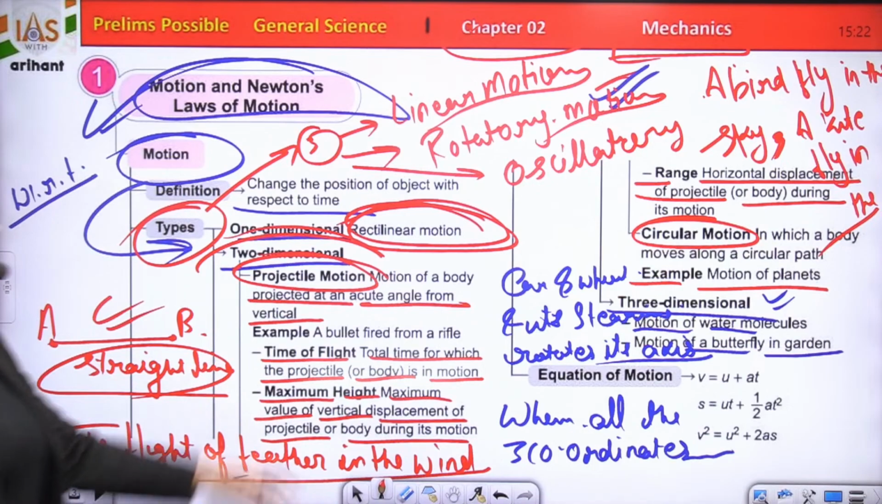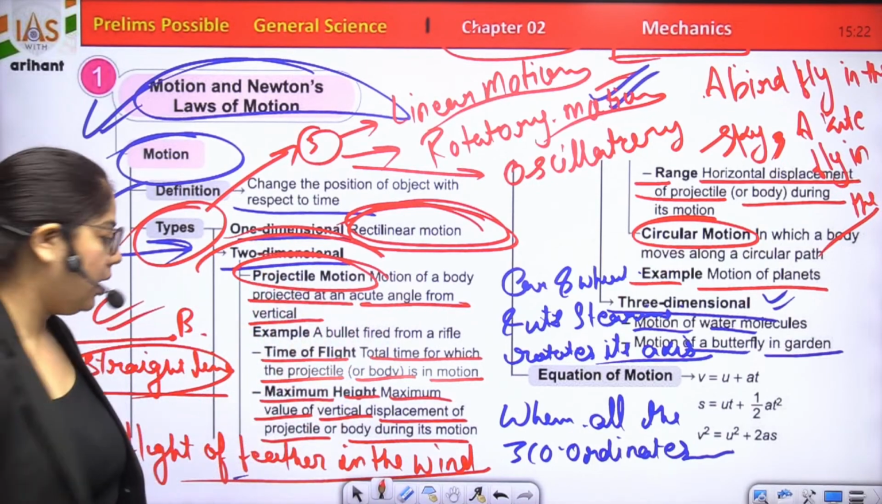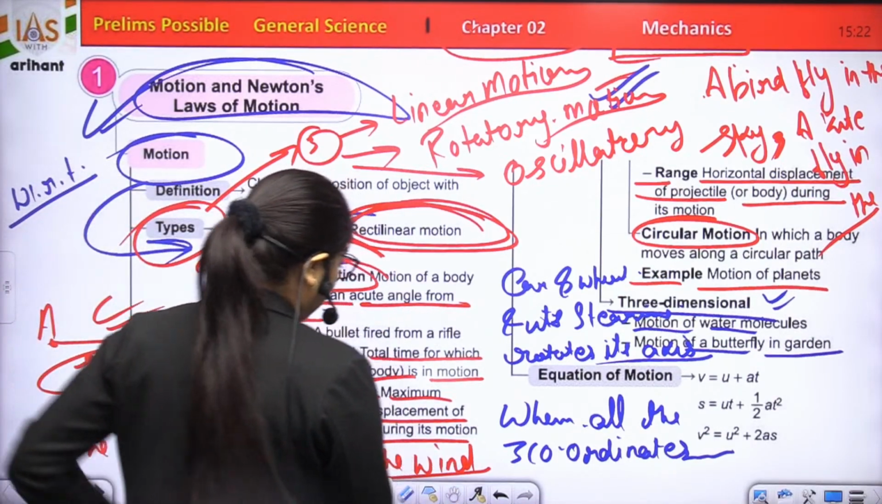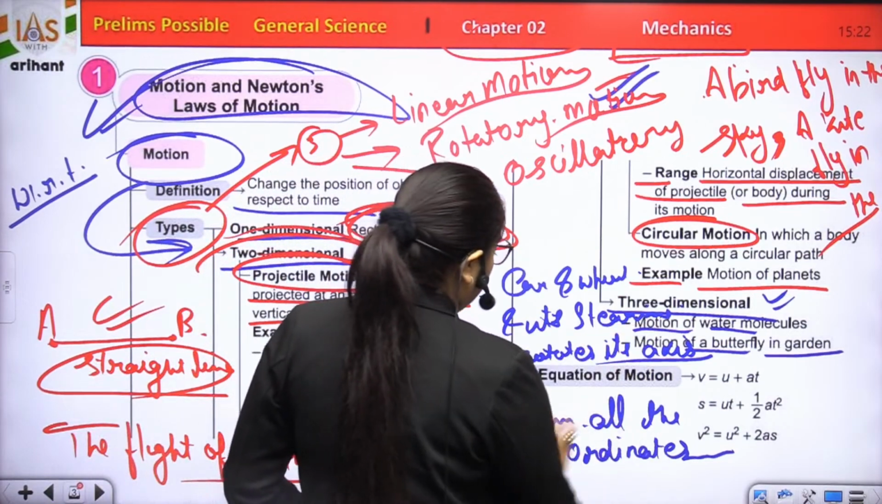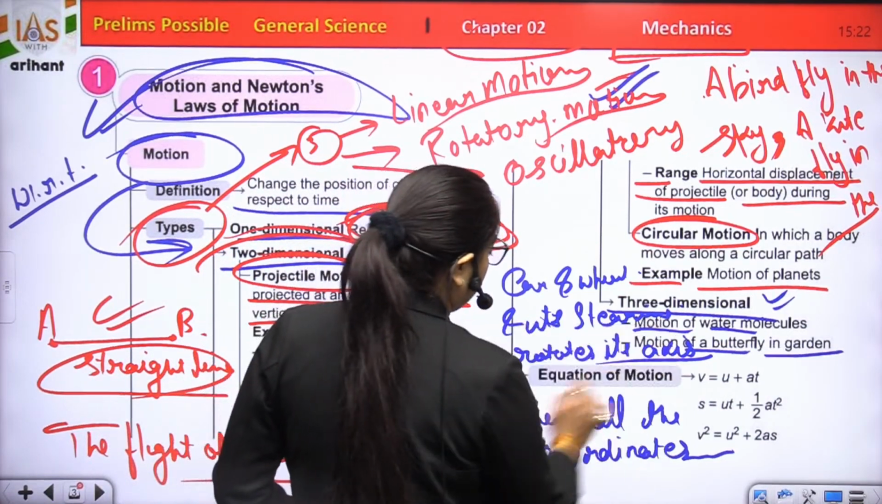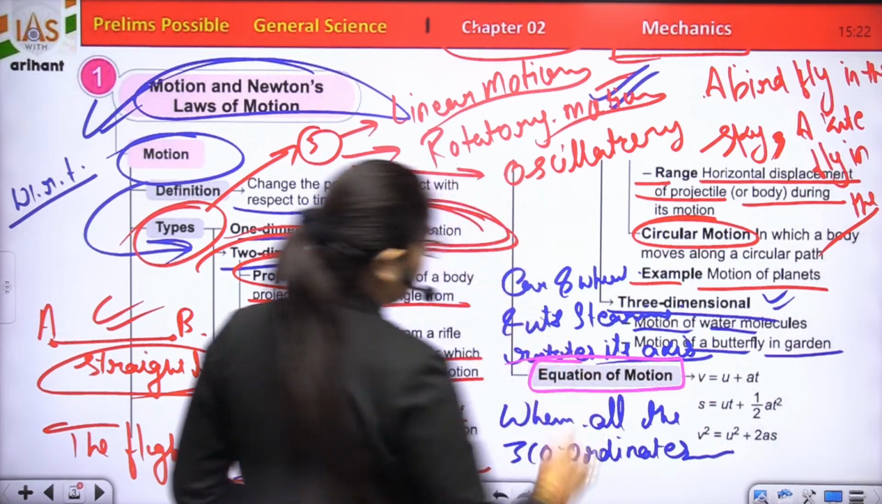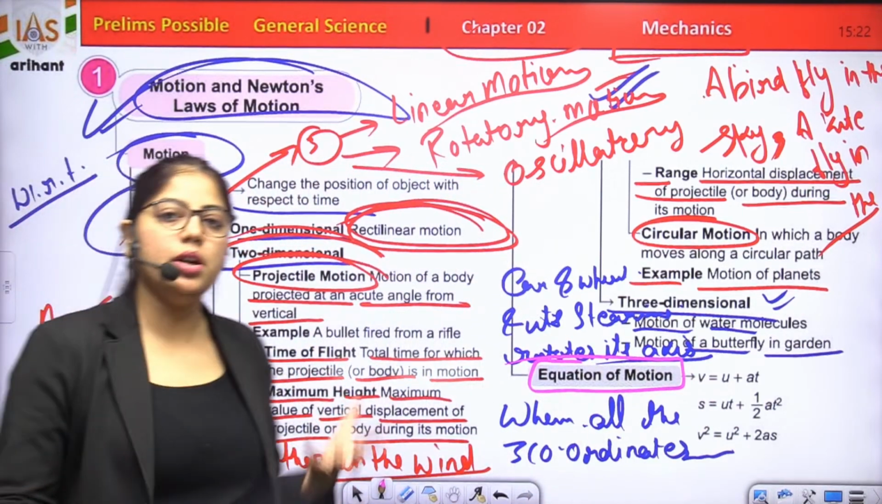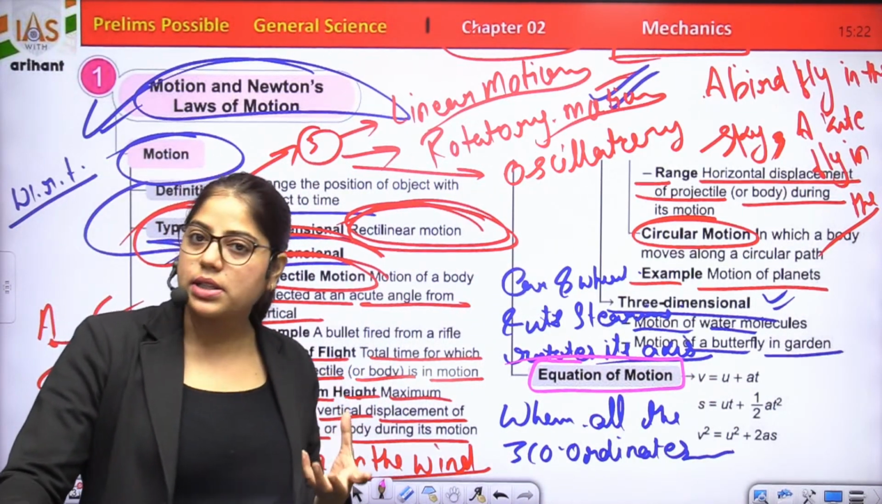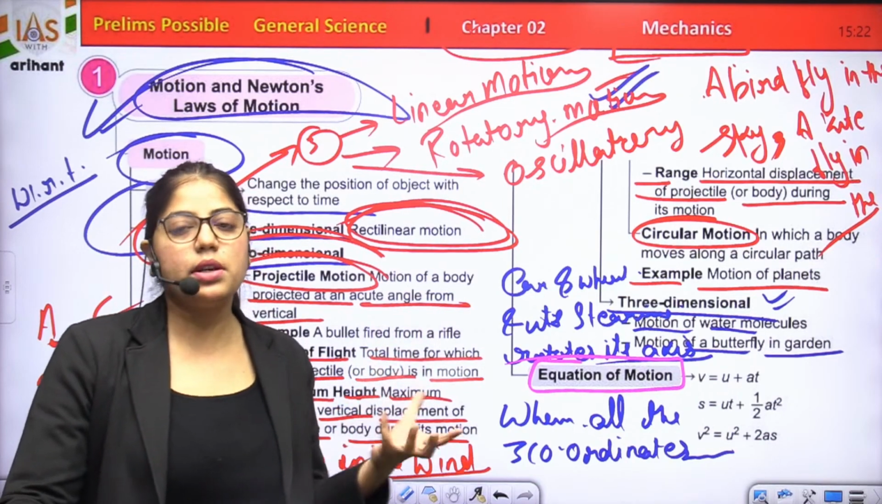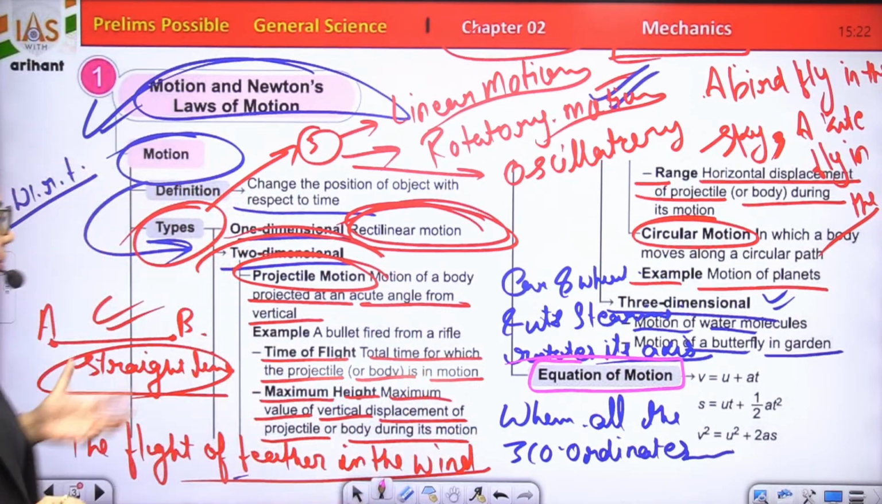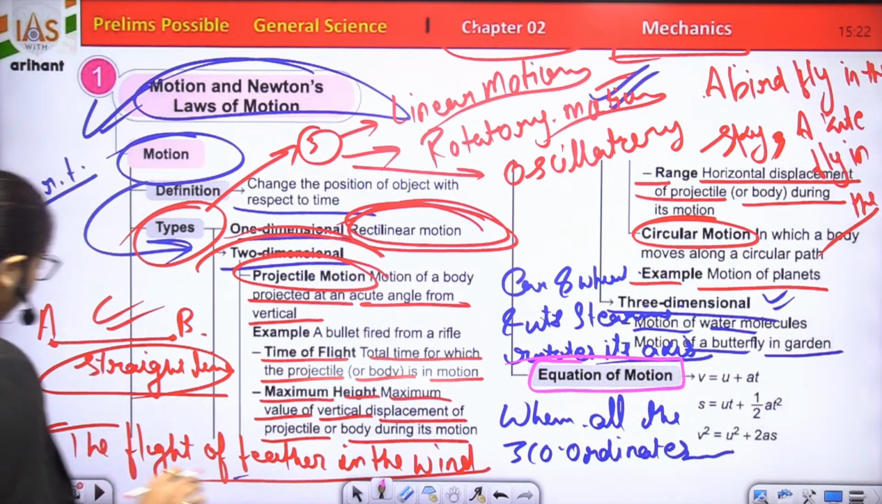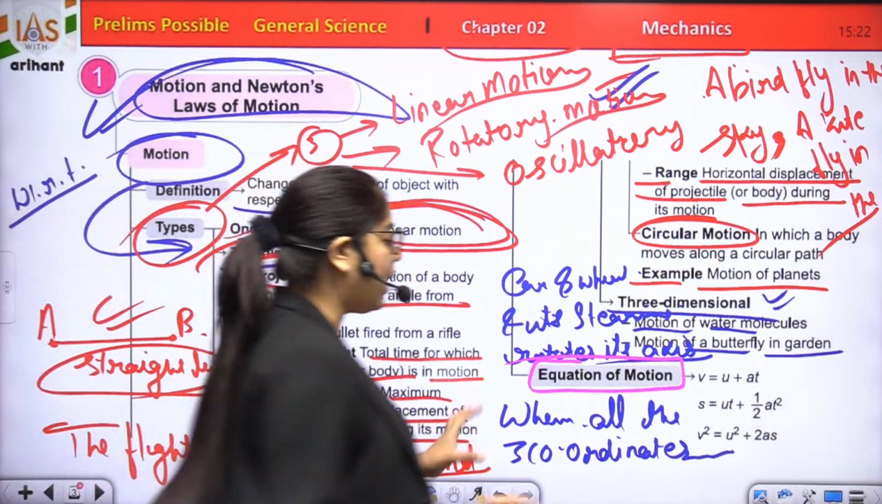Clear? All the examples of three-dimensional. Now the next subtopic comes: equation of motion. For this equation of motion, first we have to understand the VT graph. What is the VT graph? Let's study about this graph. Here we have the equations of motion.